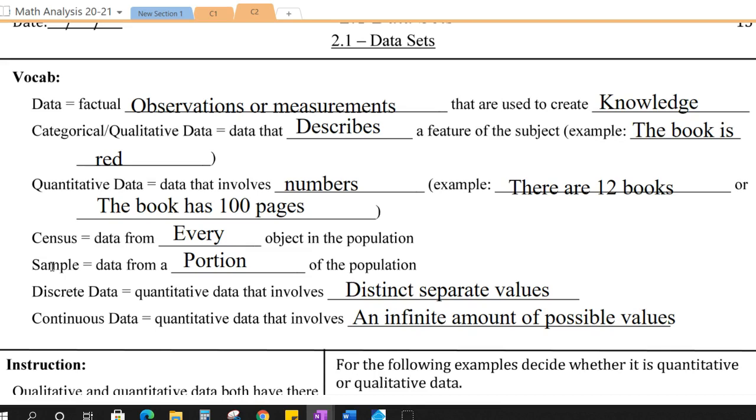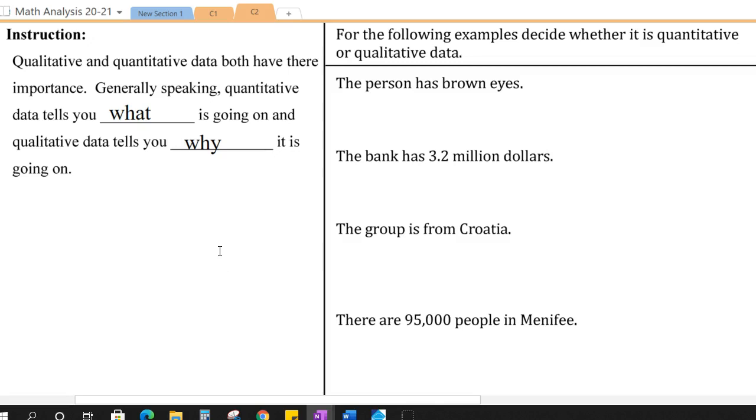Next, we have discrete versus continuous data. Discrete data is quantitative data that involves distinct, separate values, whereas continuous data is quantitative data that involves an infinite amount of values. So we'll do a few examples to really hone in what each thing means. First, the instructions. Qualitative and quantitative data both have their importance. Generally speaking, quantitative data tells you what is going on, and qualitative data tells you the why it is going on. So let's go through a few of these, and it should become pretty clear the difference between qualitative and quantitative. The person has brown eyes.